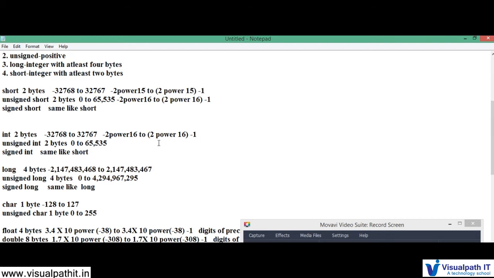The same way here too, it is 2 bytes, so it is same like 15. So what is the general formula? Let me type it.